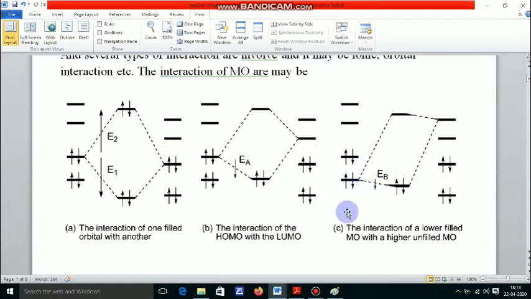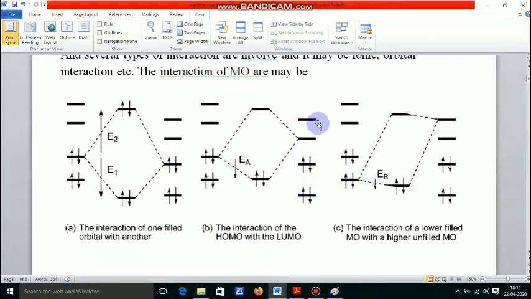This is the lowest energy occupied orbital here, and this is the highest energy unoccupied molecular orbital. But between these orbitals the energy difference is very large. According to molecular orbital theory, we know that when two sets of molecular orbitals are close in energy and in symmetry, then the effective interaction will occur. But as here the energy difference is large, this interaction will not be as effective as this.